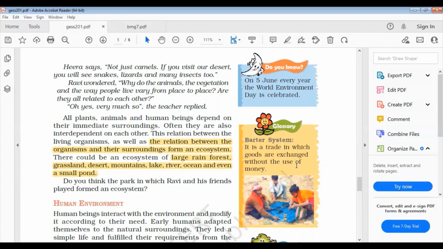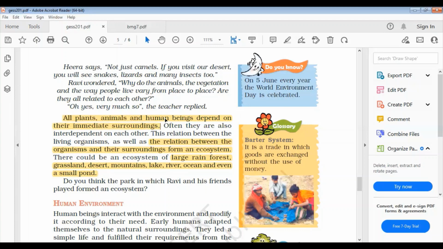Or in another way, you can get the same question like this: all plants, animals and human beings depend on their immediate environment. This line is very important. So remember, the answer is the same as ecosystem. This is the first line, all plants, animals and human beings depend on their immediate surroundings. You get the question like justify it, and the answer is the definition of ecosystem.